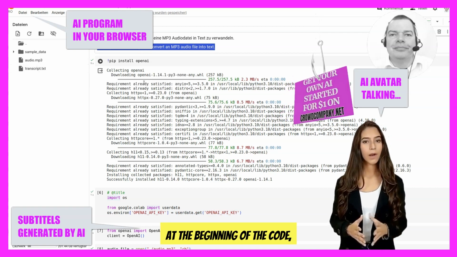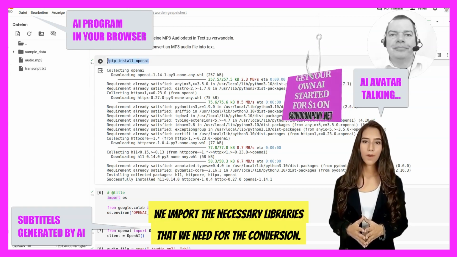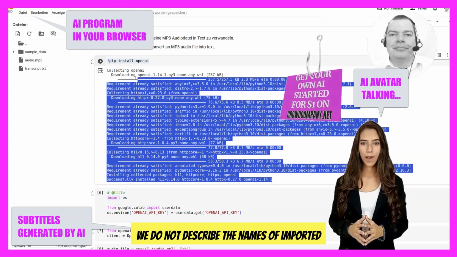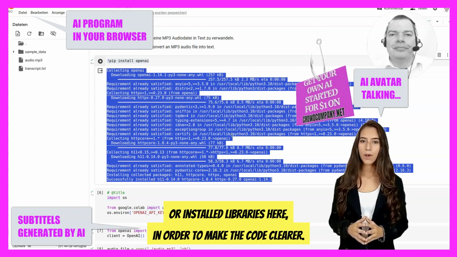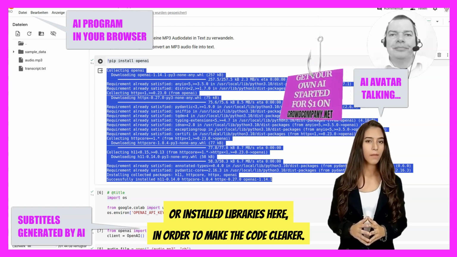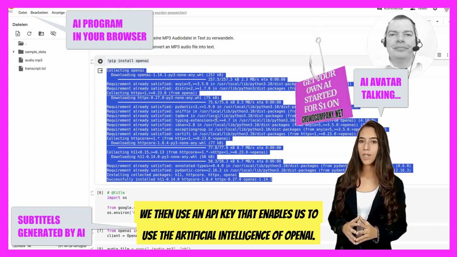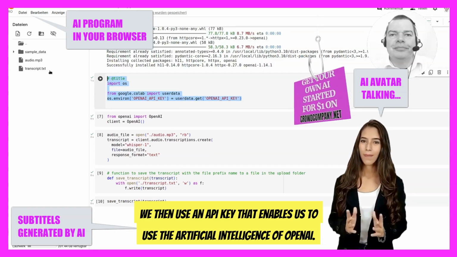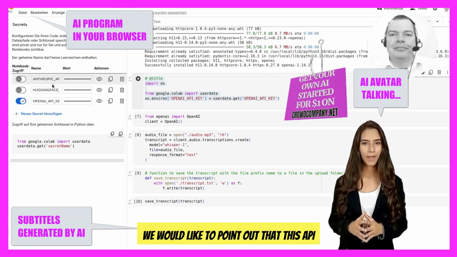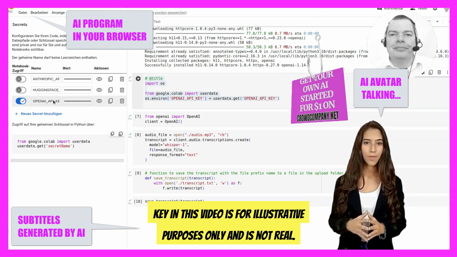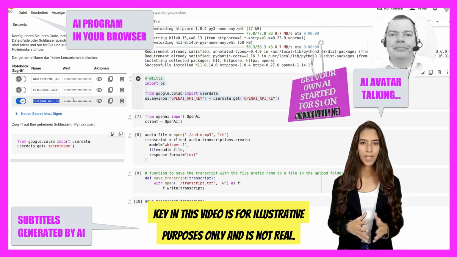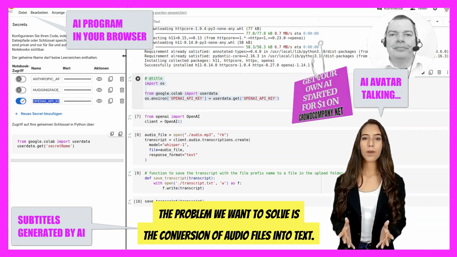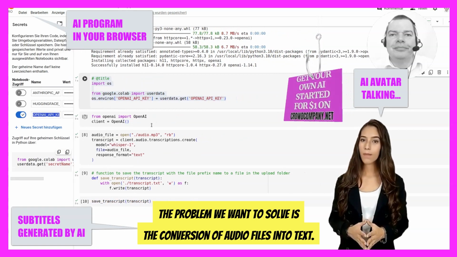At the beginning of the code, we import the necessary libraries that we need for the conversion. We do not describe the names of imported or installed libraries here in order to make the code clearer. We then use an API key that enables us to use the artificial intelligence of OpenAI. We would like to point out that this API key in this video is for illustrative purposes only and is not real. The problem we want to solve is the conversion of audio files into text.